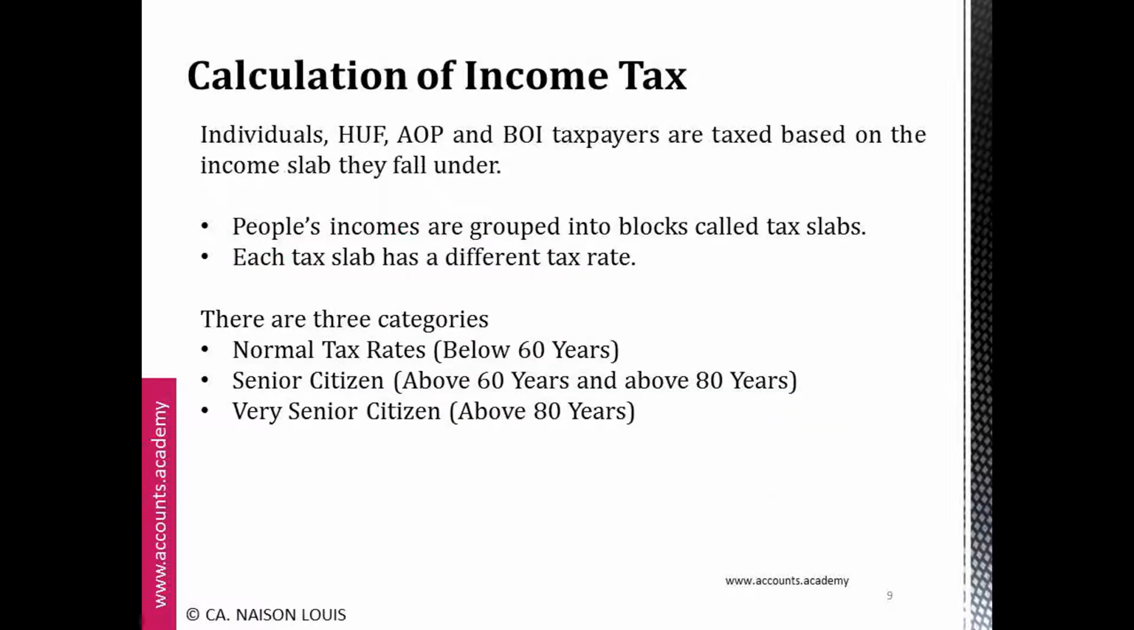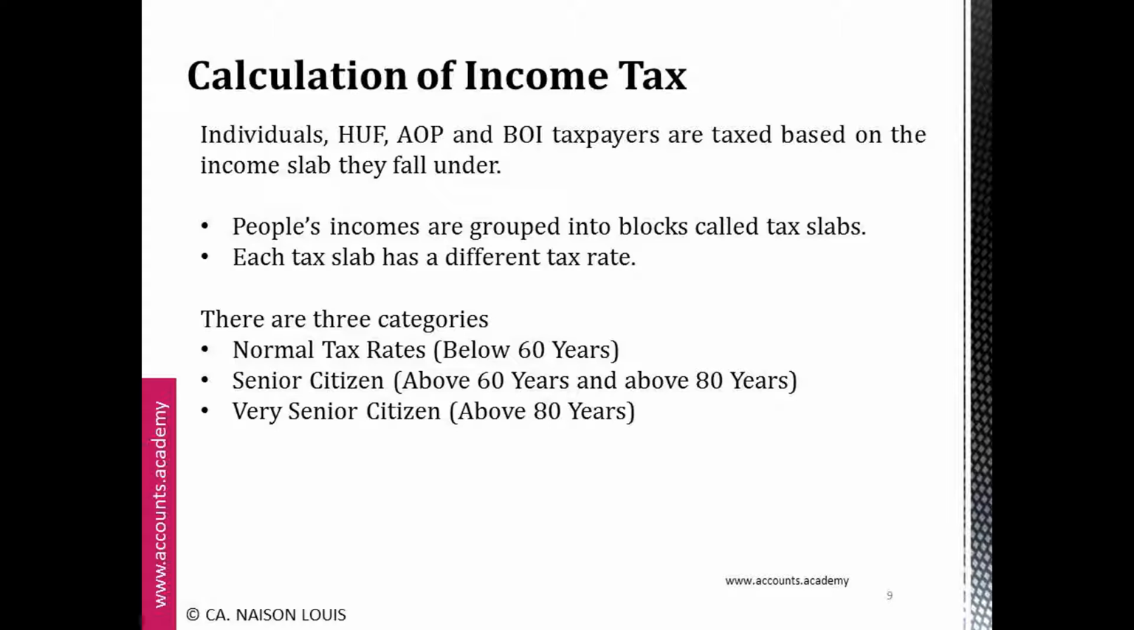Calculation of income tax. All individuals, HUF, AOP and BOI taxpayers are taxed based on the income slab they fall under. People's incomes are grouped into blocks which are known as tax slabs. Each tax slab has a different tax rate. There are mainly three categories.